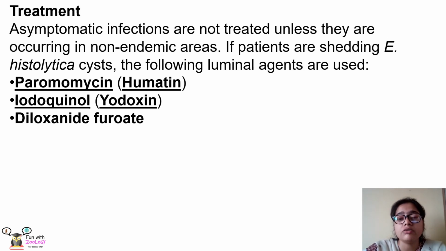Now at last we shall see how this disease can be treated. If any person is asymptomatic, then that person will not know that he or she is infected with Entamoeba, and in that case will not undergo any treatment. So these asymptomatic infections are not treated. But if they are present in endemic areas, then everyone is treated with drugs. If the patients are shedding Entamoeba histolytica cysts, then the following luminal agents are used: paromomycin, iodoquinol or diloxanide furoate. These luminal agents are used if the cysts are given out through the stool.